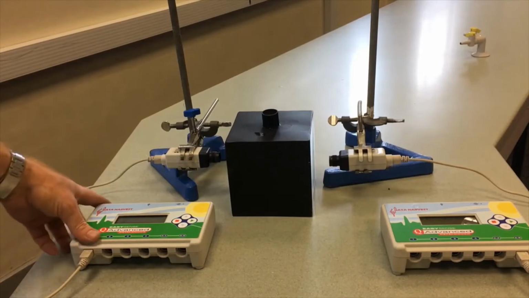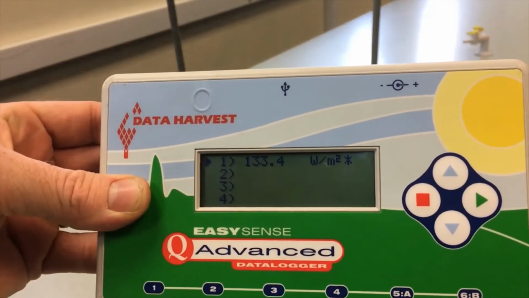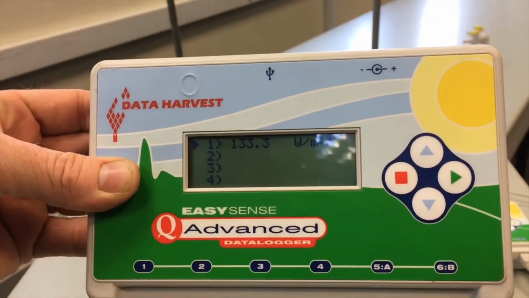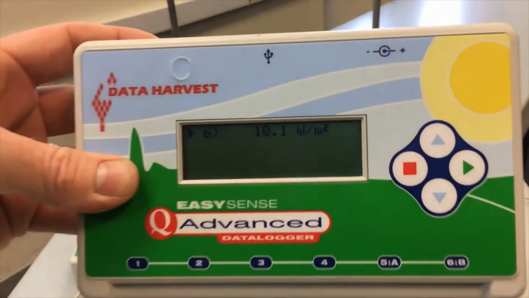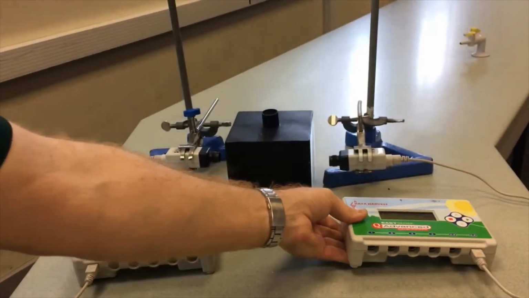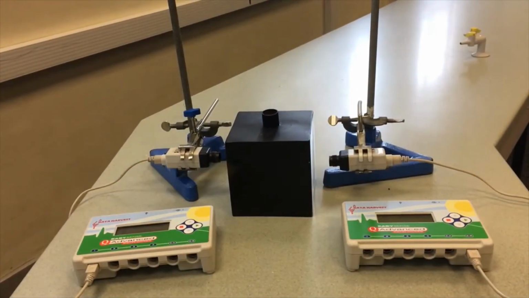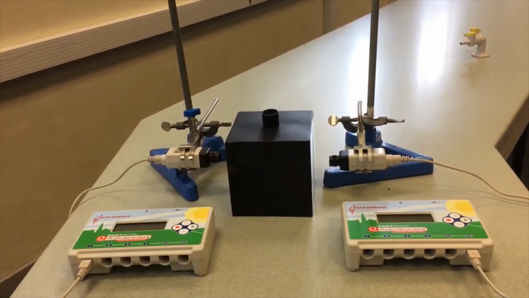Now what we can do is have a look at how much heat is being emitted from each surface. The black matte surface is emitting 133.3 watts per meter squared, whereas the white shiny surface is emitting 10.11 watts per meter squared. Clearly, we have more thermal radiation being emitted from the black matte surface than from the white shiny surface, despite the fact that they are at exactly the same temperature.